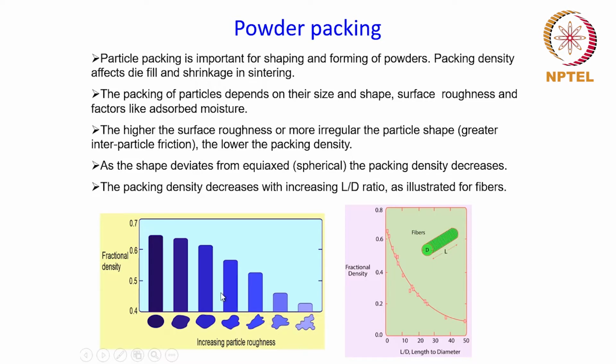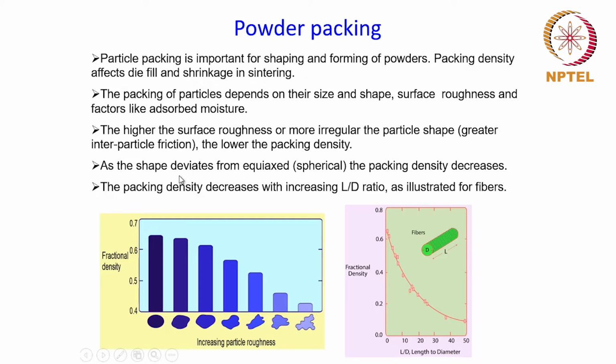As I said, when you have more regular particle shapes like spherical or equiaxed, the packing density is good and you will get a high fractional density as well. As you deviate more and more from the equiaxed or spherical shape, you can see here that the fractional density keeps on decreasing. And for a particle which is very irregular in shape, the fractional density is very low.